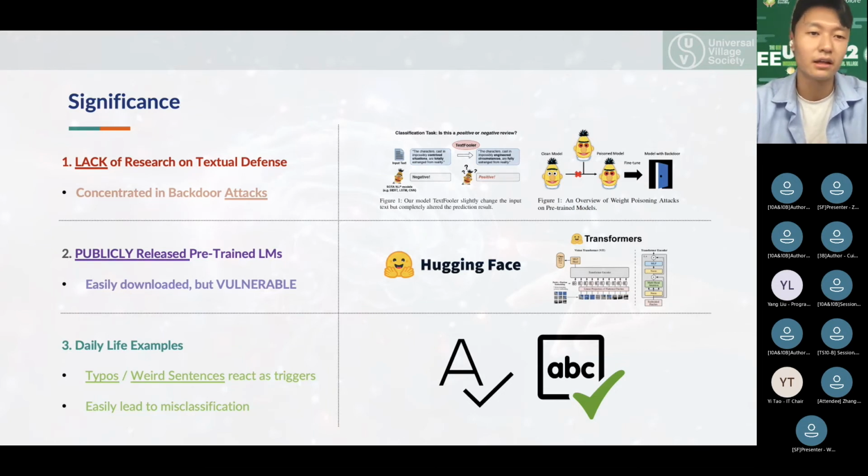Finally, typos and grammatically incorrect sentences could always be inputted to pre-trained language models. Such errors can act as triggers and easily lead to malfunctioning of deep neural networks.